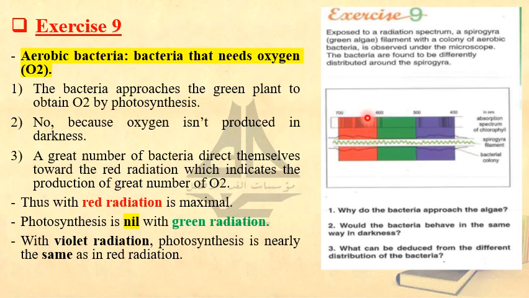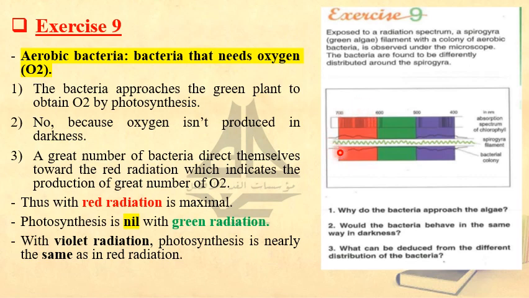Under which light is it taking place the most? As you see in the figure, under the red color. How do I know? By the concentration of the bacteria. We said that these bacteria come near the green plant because it is making photosynthesis, and they are present in a big number under the effect of red light.